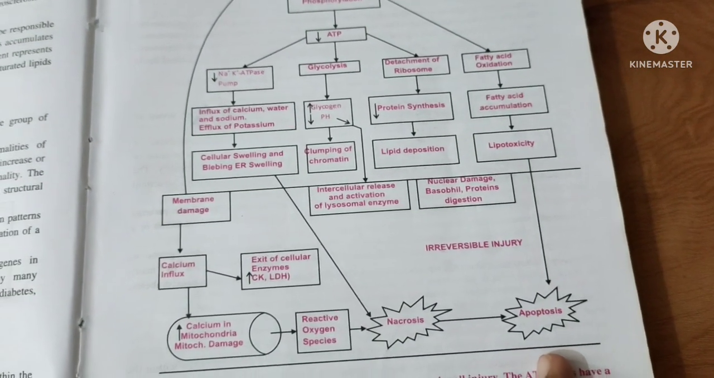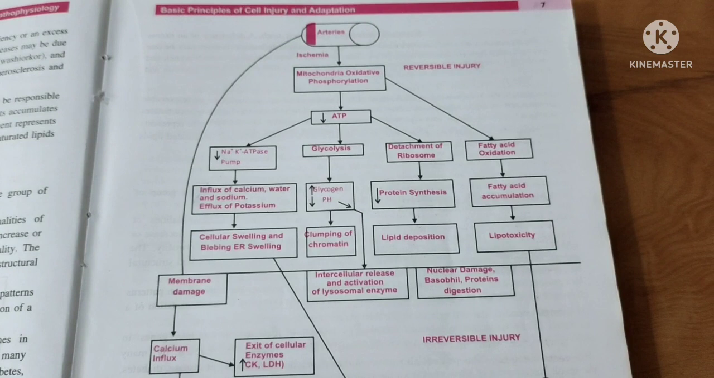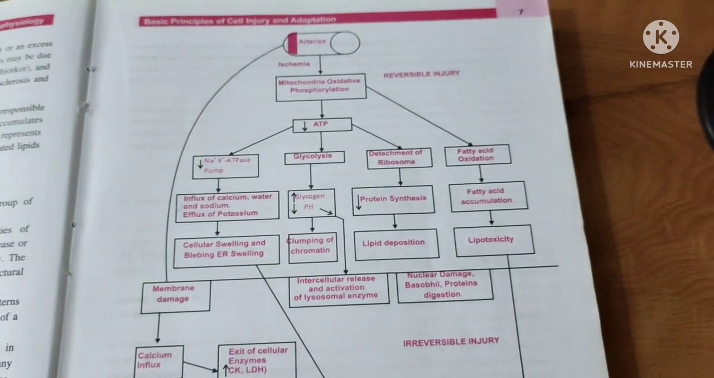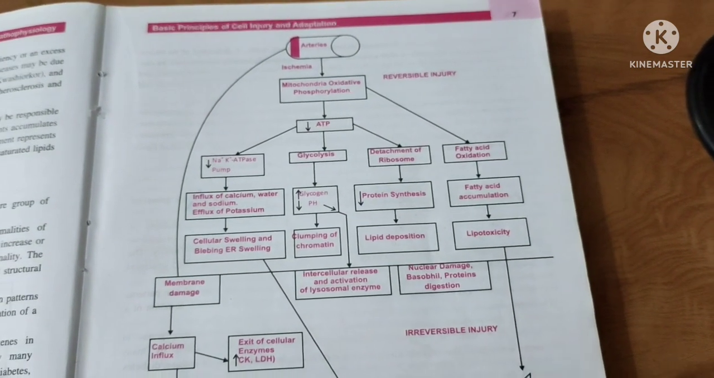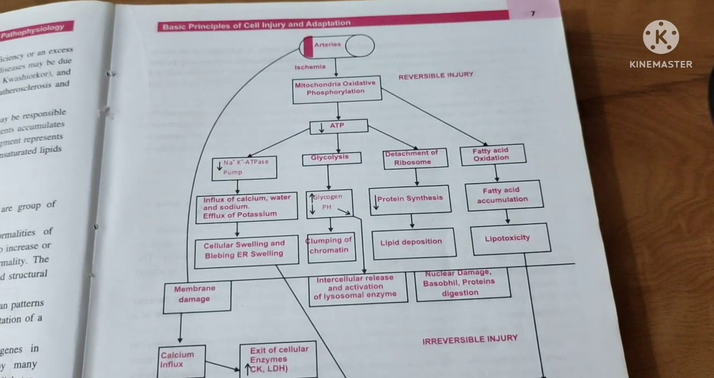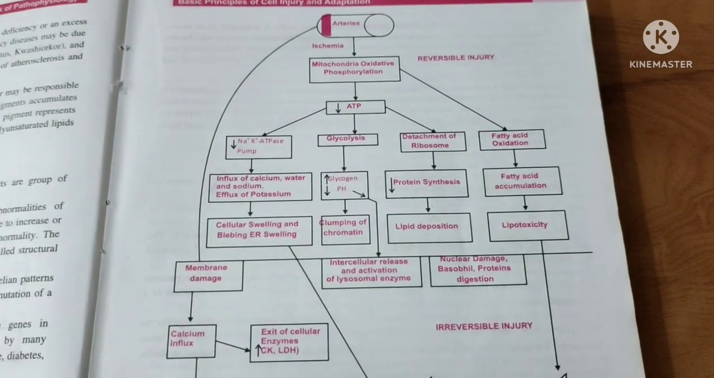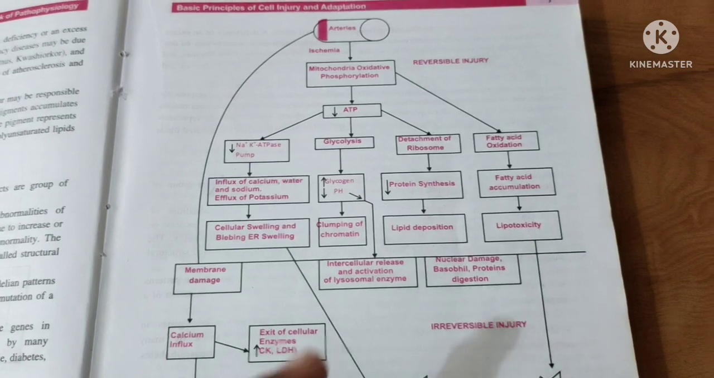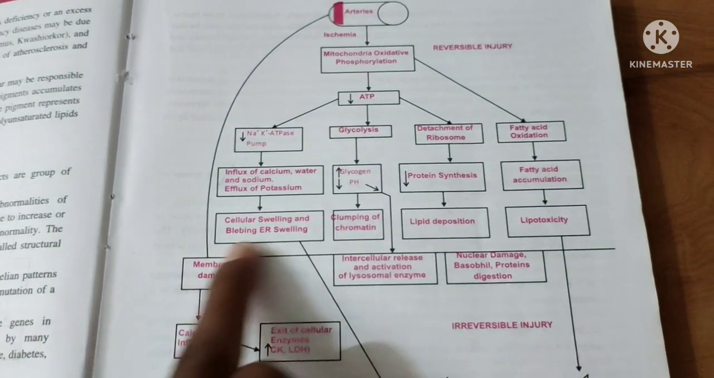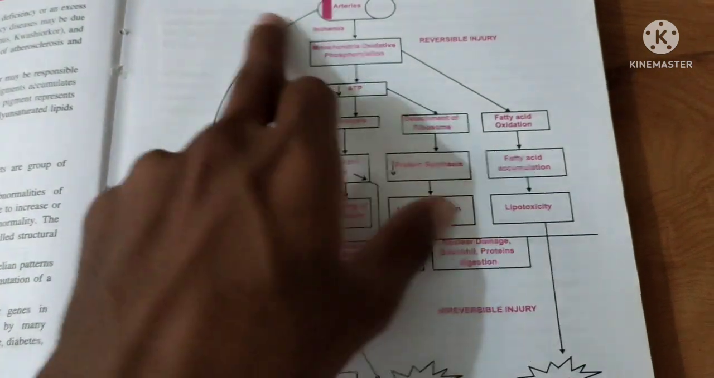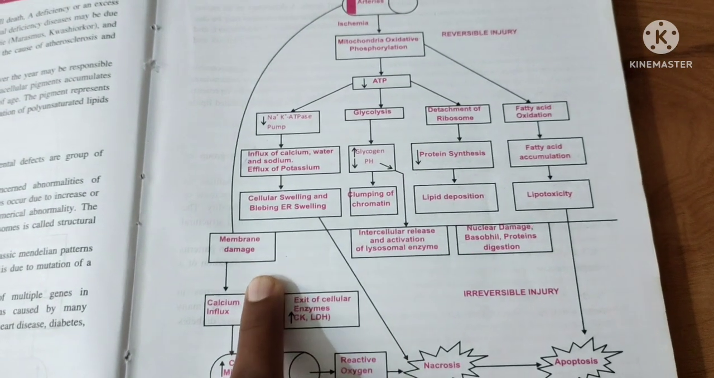Now this is reversible cell injury. It can be reversed if the condition is reversed, meaning we can correct the morphology of the cell. But what happens? Due to continuous stress, this reversible cell injury enters into the stage of irreversible injury.